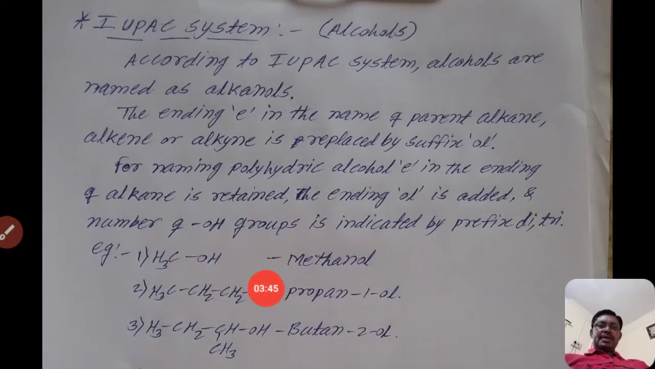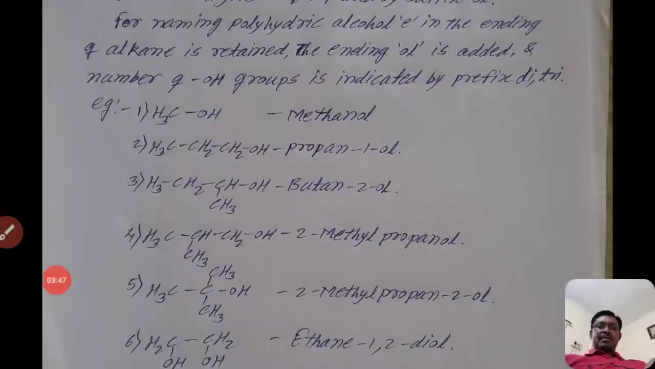See here some examples. Example number 1, CH3OH, that is methanol. The spelling of methane is METHANE, but there is no E; in place of E there is OL. That means by replacing the E of the parent alkane by OL, we get a new name, methanol. Methane to methanol. If the molecule contains only one carbon atom, we get methanol. If there are 3 carbon atoms, that is propanol.